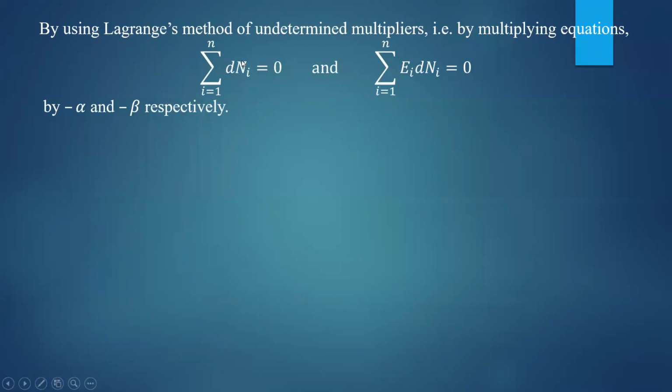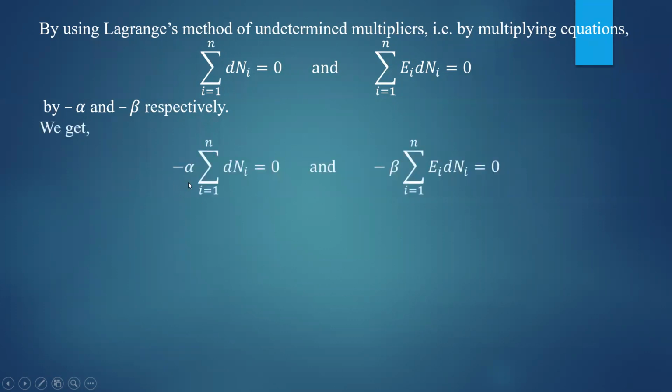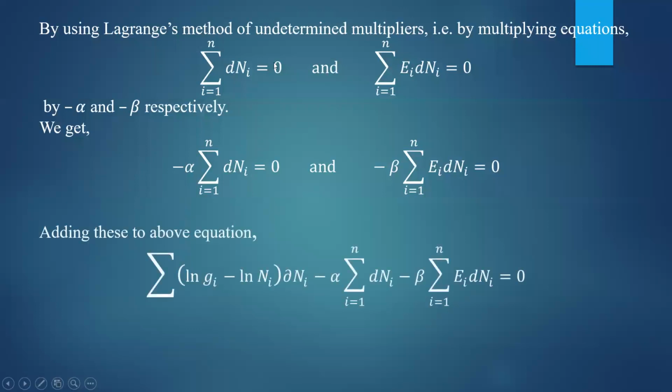Multiply them, and then add these two equations to the ln omega equation. So multiply minus alpha to the first term, minus beta to the second term. So you'll get minus alpha into summation of dni equal to 0, minus beta into summation ei dni equal to 0. Now add these two equations to the previous equation obtained.